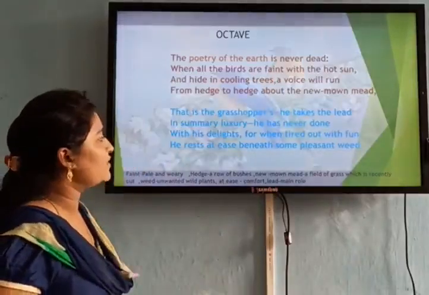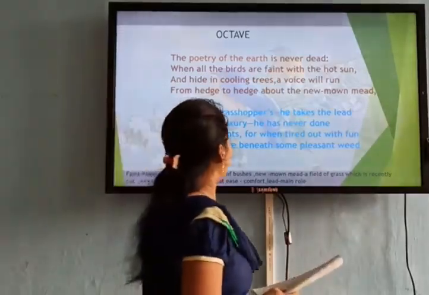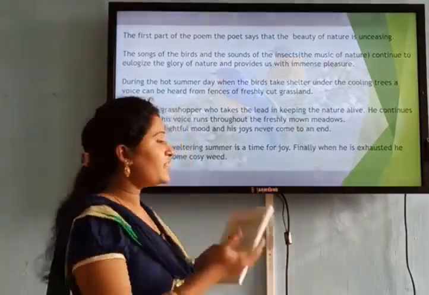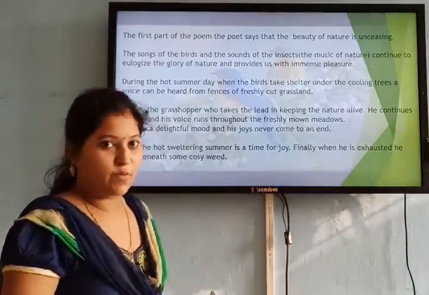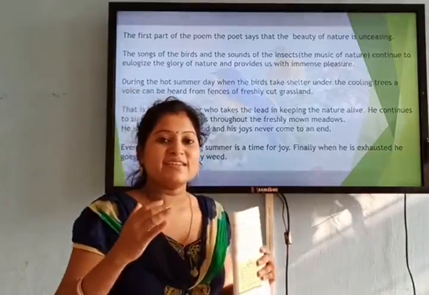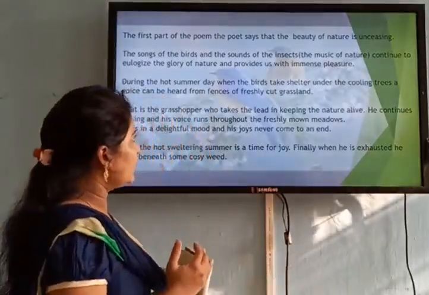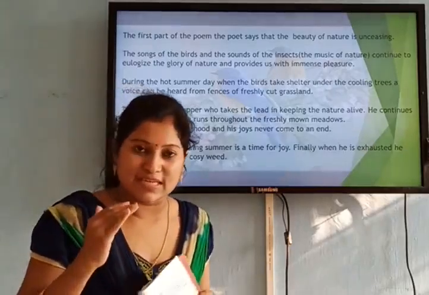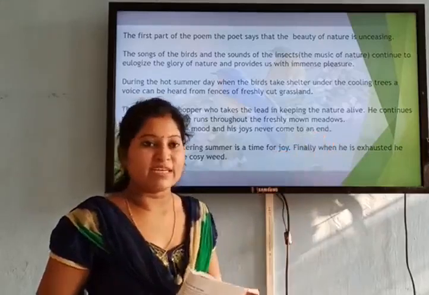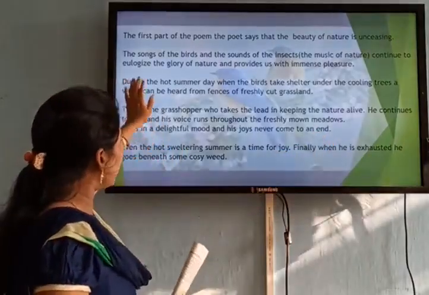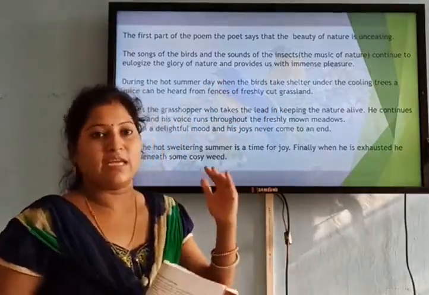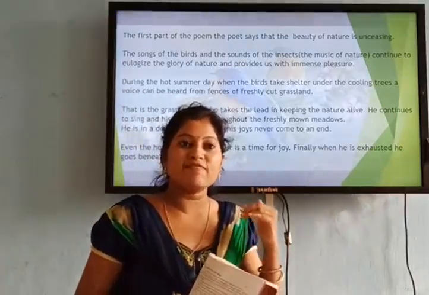So let's move on and see what the poet is talking about: what is the poetry of earth and why it is never dead. In the first part, the octave, the poet wants to delineate the eternal beauty of nature. The beauty of nature is eternal, it is unceasing. And what is the poetry of earth? That is never dead. The poetry of earth is actually the songs of the birds and the sound of the insects. That is the music of nature, or you can say the oral symphony of nature.